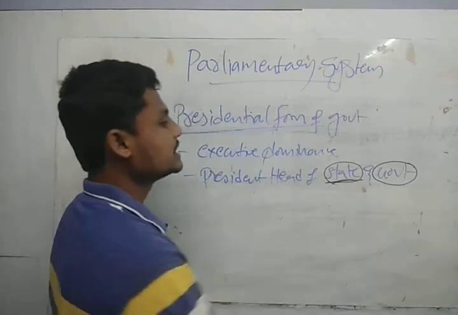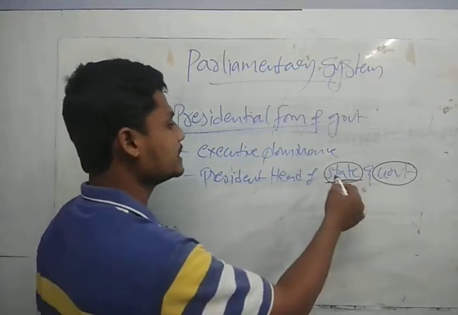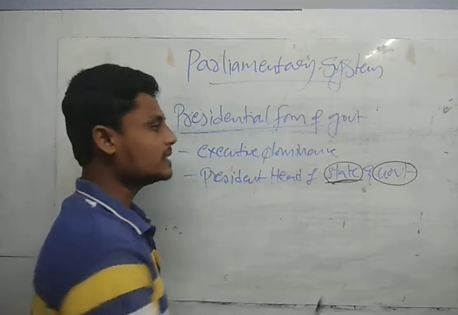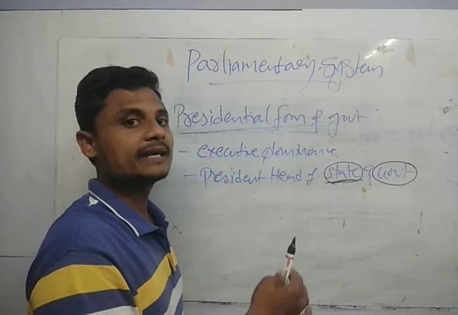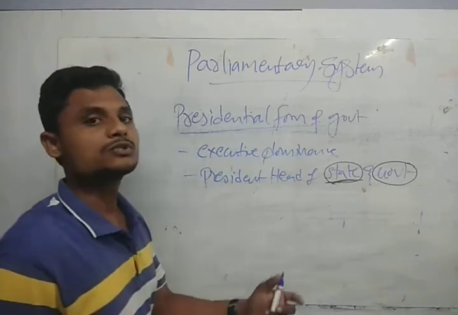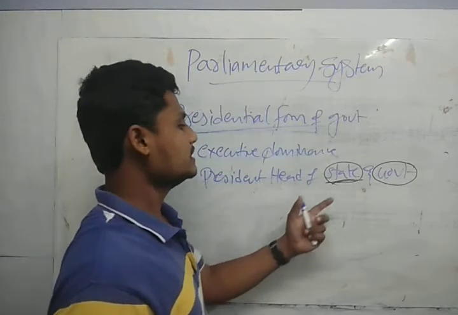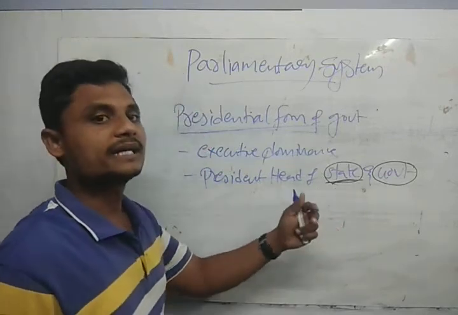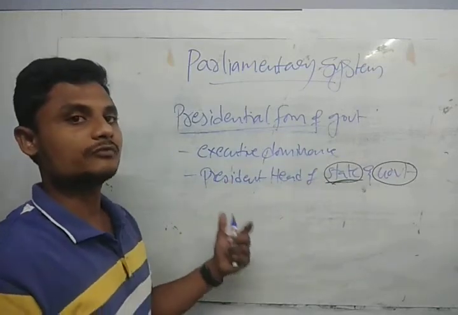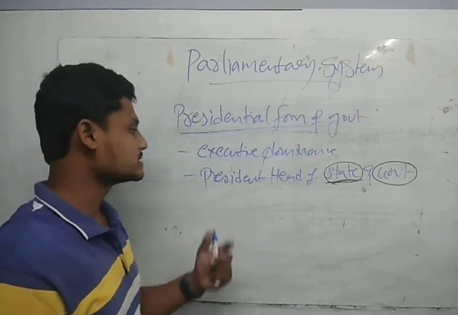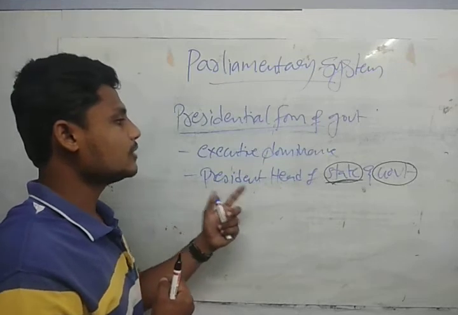So guys, state means any legal action, anything that will be taken in the name of the state. But simply, the government will run the state. The government will run the state, but all things will be taken in the name of the state head. It will be run by the government, guys. This we will discuss when we go for detailed discussion of the parliamentary form of government in India. So it is the executive dominance, and the president is head of state and government.